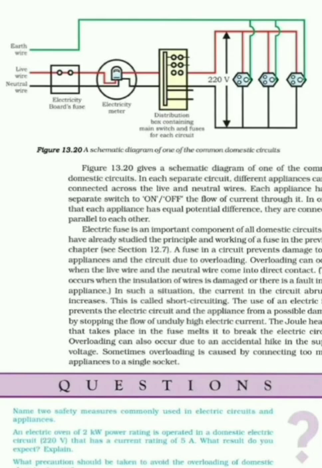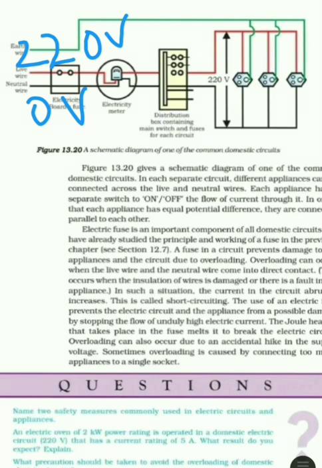One of the wires in the supply is positive and insulated with red color, known as the live wire. Another wire with the black insulation cover is called the neutral wire. So we can see in this diagram the live wire and neutral wire. Potential difference between these two wires in our country is 220 volt, and the potential of the neutral wire is 0 volt. So the potential difference between these two wires is 220 volt.